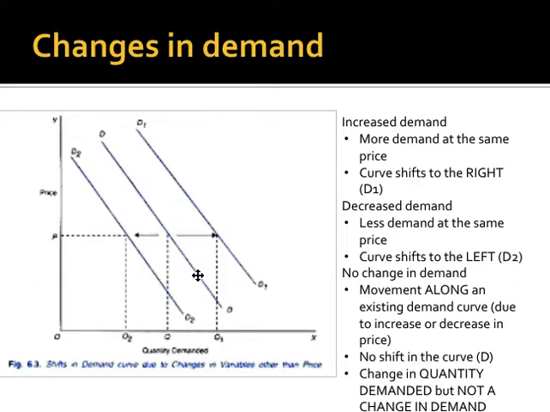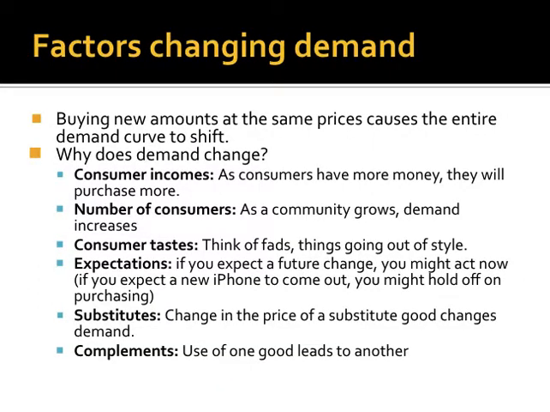When some factor besides price changes, the price stays the same, but more or fewer people are buying something, then we have a change in demand, and therefore we have a new curve. So change in price, change in quantity demanded, same curve. Change in anything other than price is a change in demand, and that causes a new curve to be drawn. And that's a really, really, really important consideration.